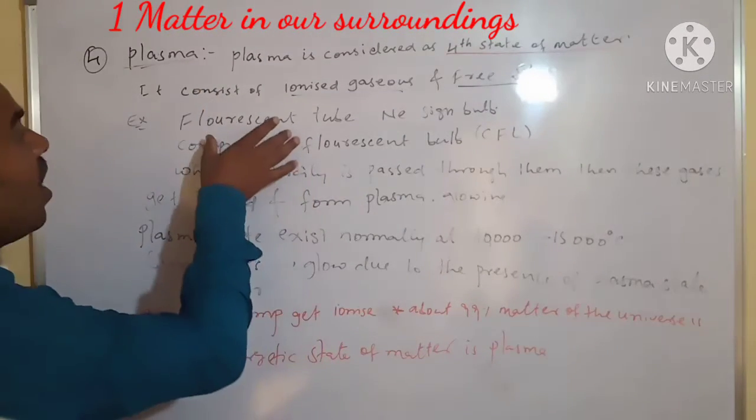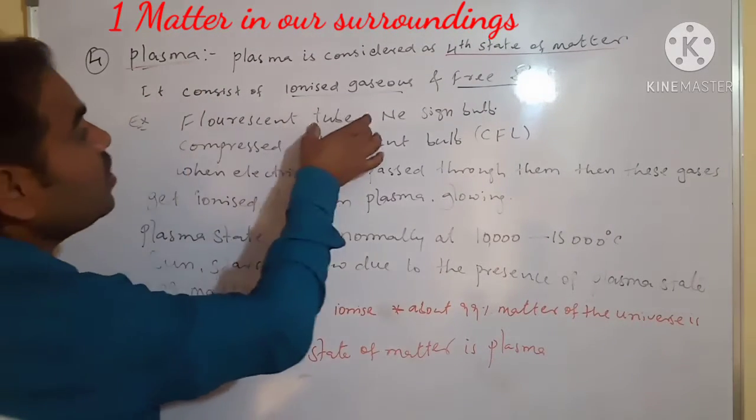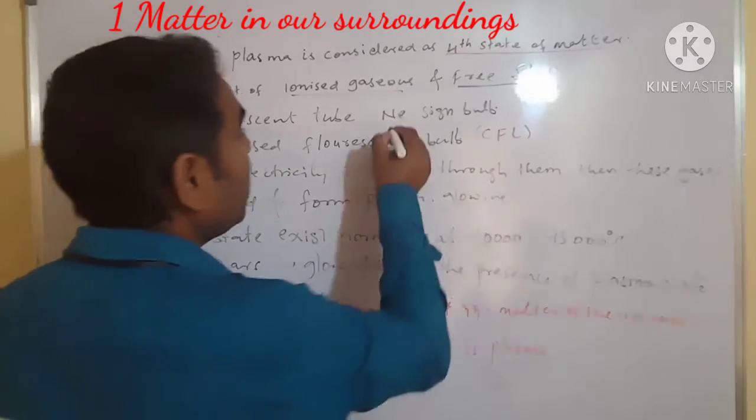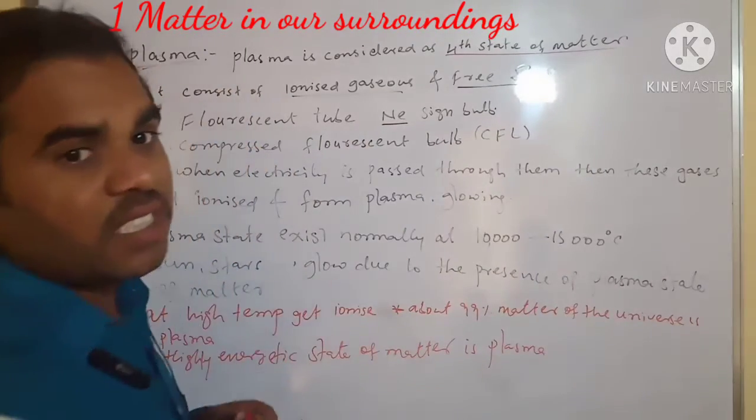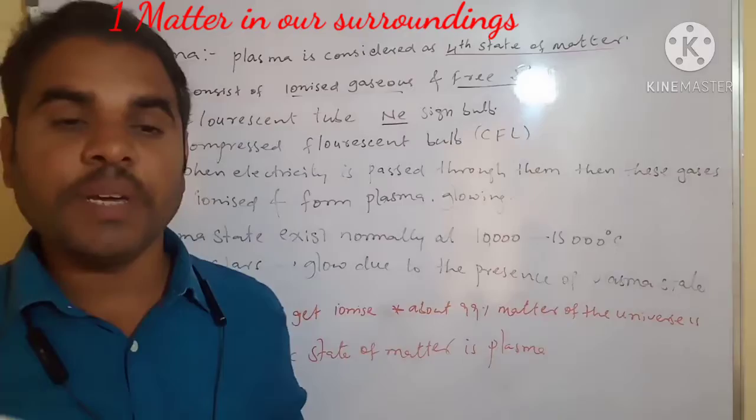Next we have to see the example: fluorescent tube, neon sign bulb. Neon is an inert gas, a zero group element in the periodic table.